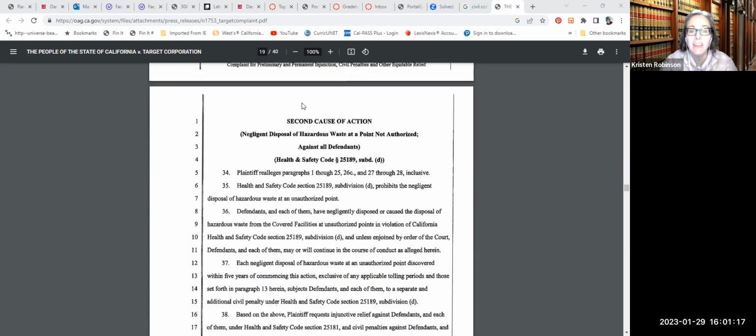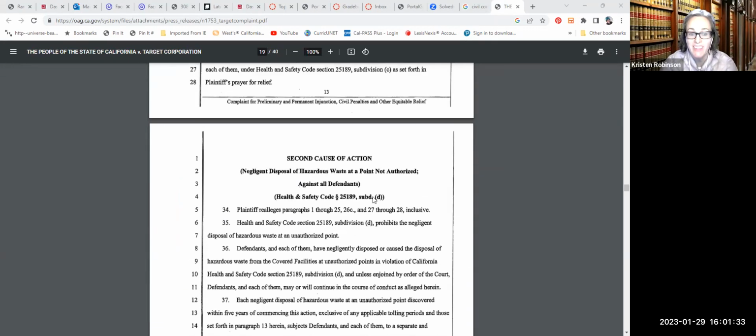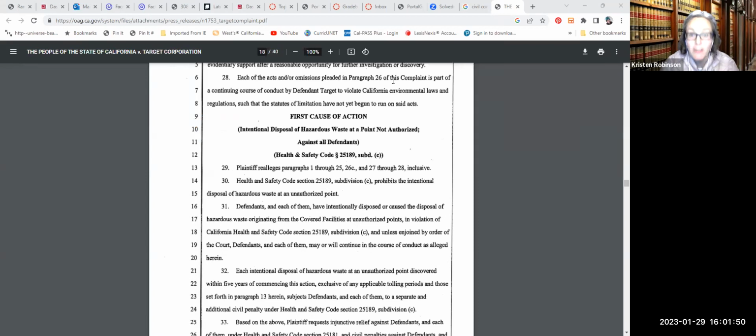Oh, look, and here's a second cause of action. Let me go back. That first cause of action was pretty short, about three-quarters of a page, even with incorporating all the previous stuff. Second cause of action, you'll notice again, they've used the nice header. They've also done the re-allege 1 through 28. And then here they go into another specific one, negligent disposal. So we've got negligent disposal and intentional.